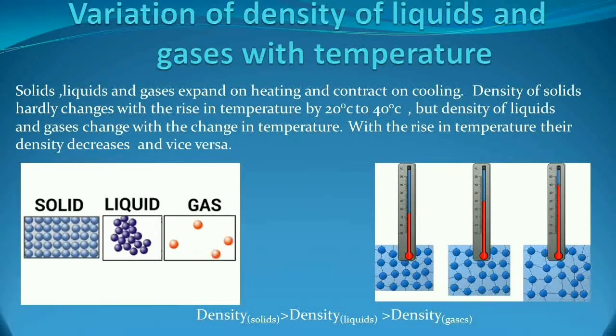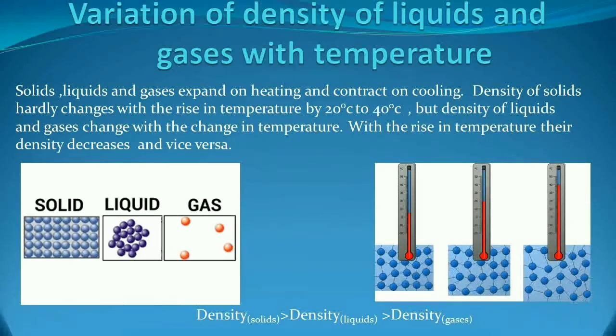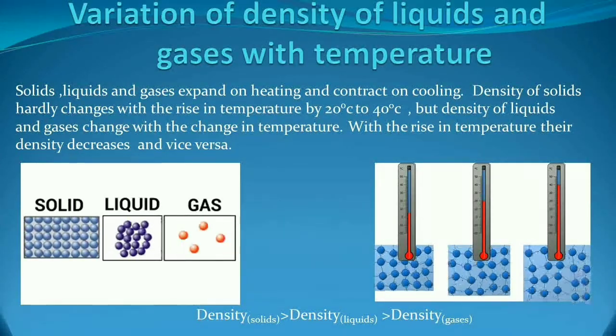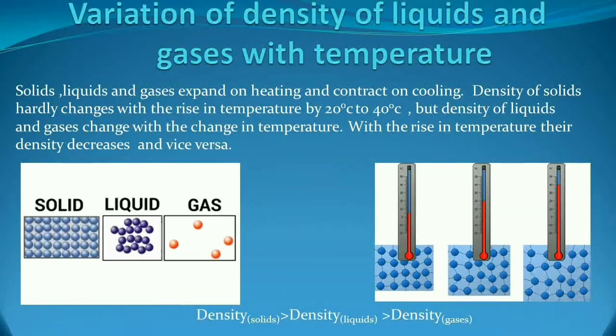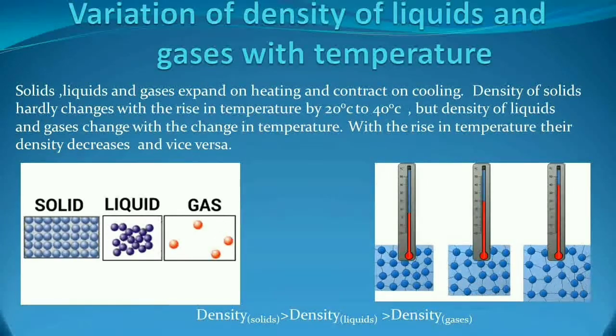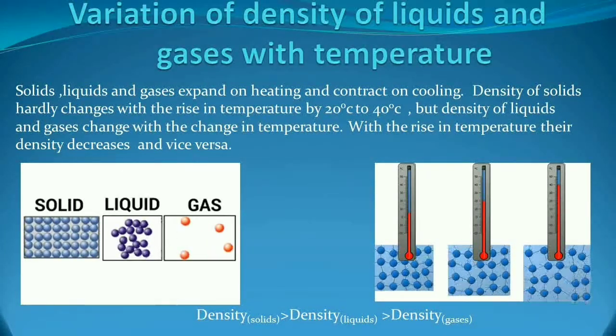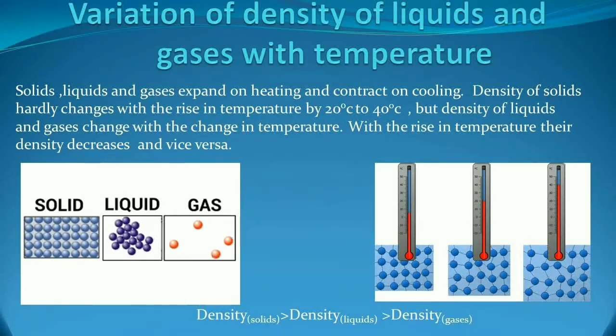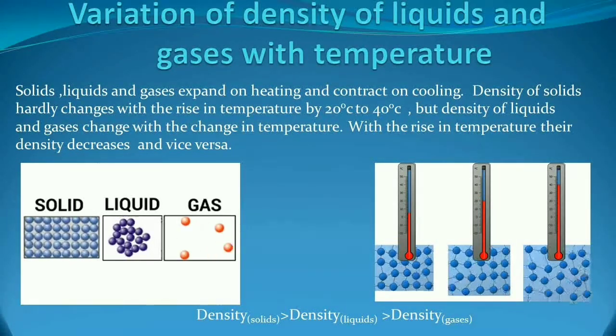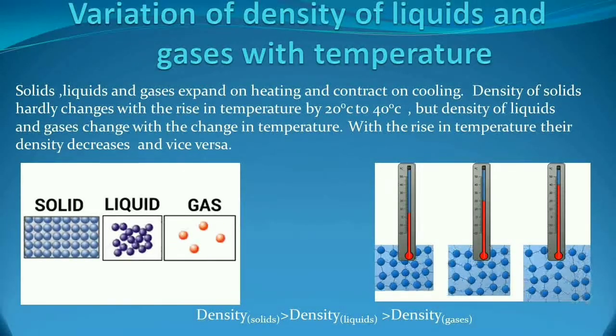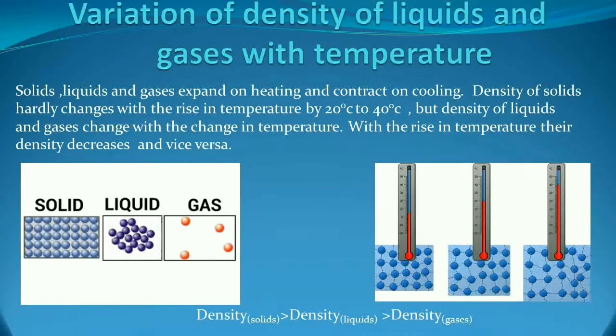So with the rise in temperature, the mass of a gas or a liquid remaining constant, if their volume increases with the rise in temperature, then their density will decrease. So we can say that the density of liquids and gases changes with the change in temperature.